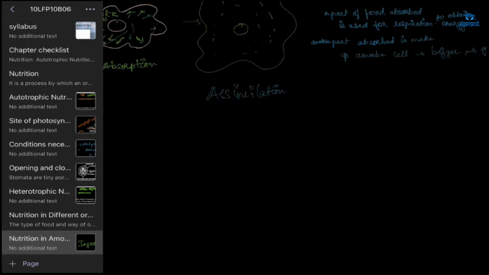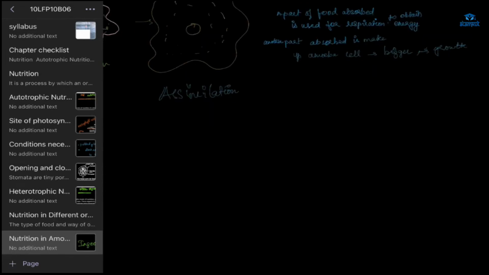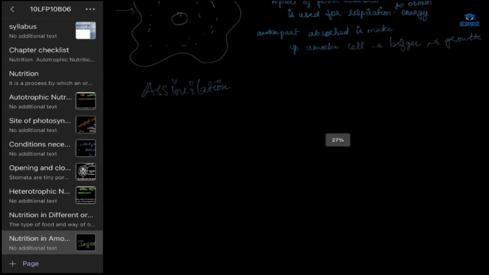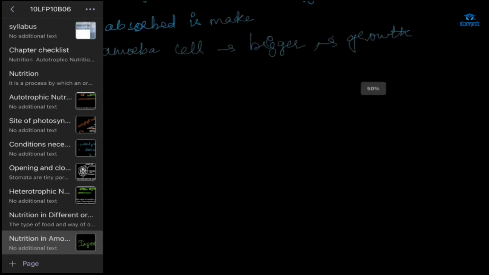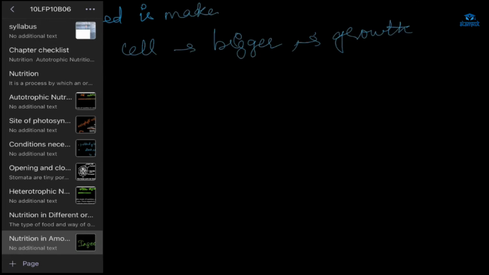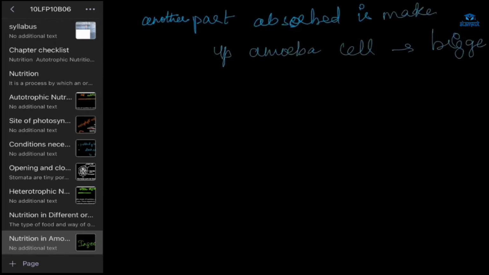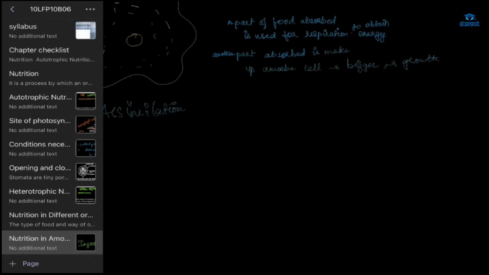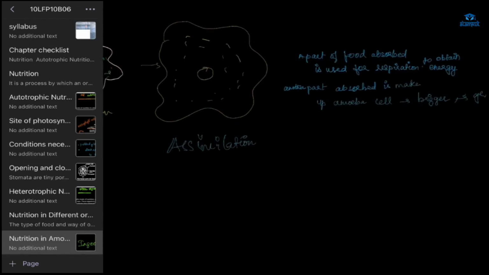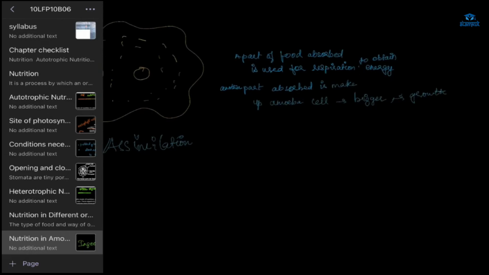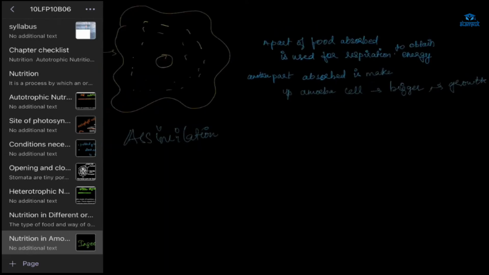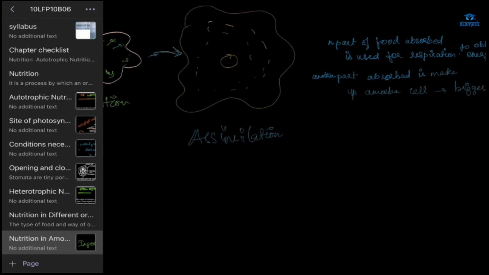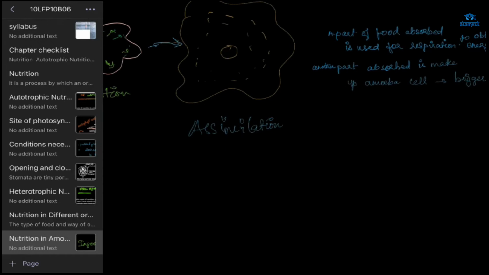Ma'am, the last process is known as? You wrote it very light, I cannot see. I'm asking what is this process known as. This process is assimilation. Why is it assimilation? Because amoeba will grow in bigger size. It gets energy from absorbed food, and it will grow.